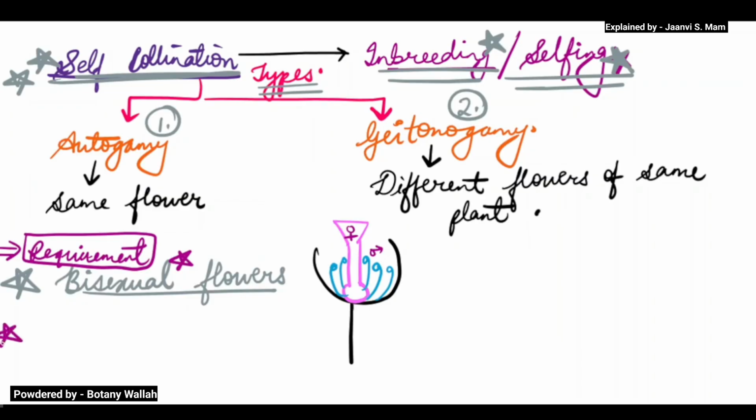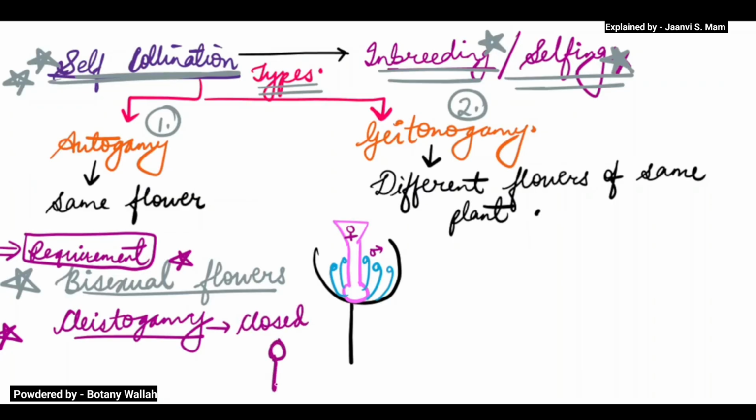Such closed flowers, which have to do self pollination before they open, are known as cleistogamous. Now what is cleistogamy? Cleistogamy means the flowers are closed, they have not opened, and the anthers and stigma are not exposed.